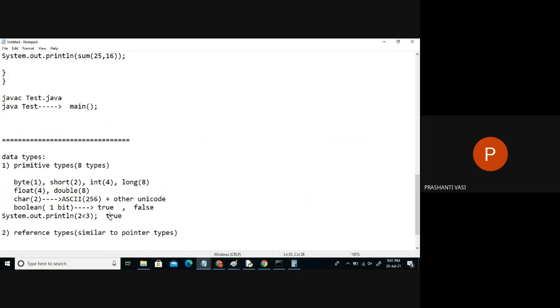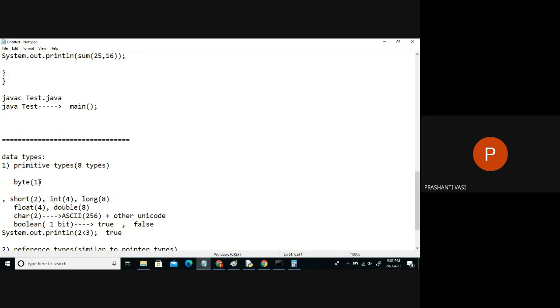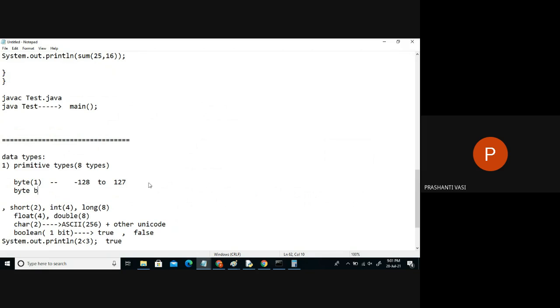Is that clear? And each data type has a range of data. Like in 1 byte, the largest range we can store is -128 to +127 values only. We can't cross these digits. If you want to work with a smaller level of data, you can always declare a variable of byte type. You can just declare byte b is equal to, just like marks. Marks cannot exceed 100. So out of 100, if you want to store some score, we can take the score as which data type?